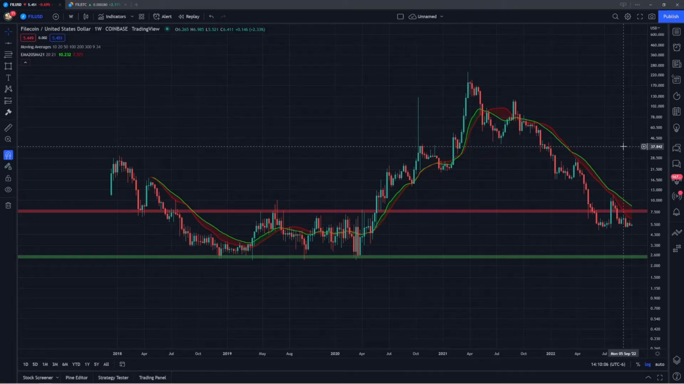Today I'm going to be providing a long-term market analysis update for Filecoin. I'll be covering the FIL-Bitcoin ratio, some key levels of support and resistance, as well as some moving averages and my general takeaways.